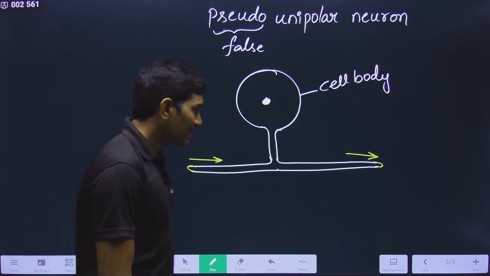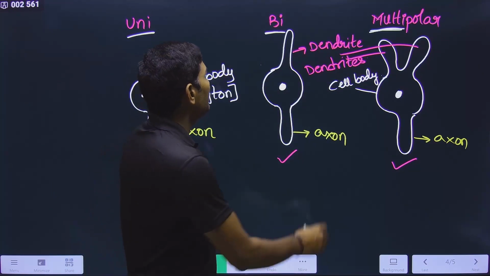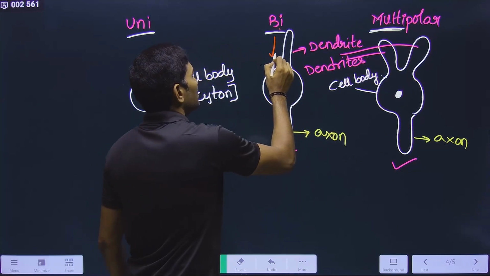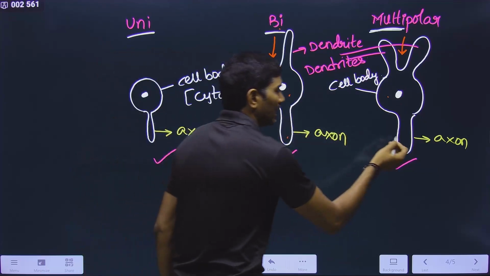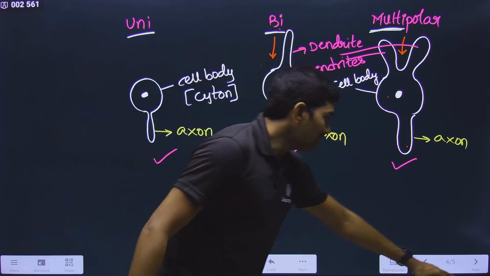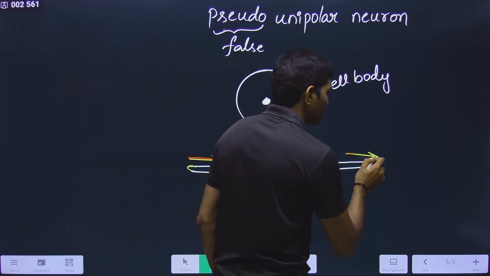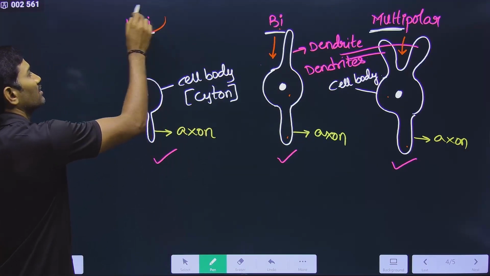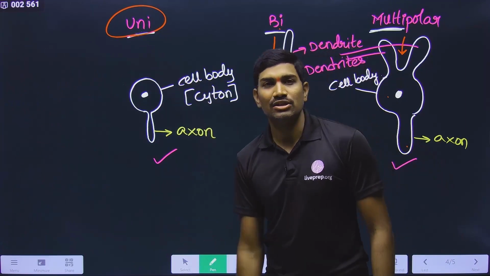So very good. But now I am asking a particular question. So please understand the question first. In the case of bipolar and multipolar neurons, dendrites are present. So dendrites will receive the information, and from the dendrite it can go to the cell body. From the cell body it is going to the axon. From this it is going to the next neuron. That is good. And in the case of pseudo-unipolar neuron, from this side it is receiving information, and from this side it is transmitting information. That is also good. But the question here is for unipolar. In the case of unipolar neurons, dendrites are not present.